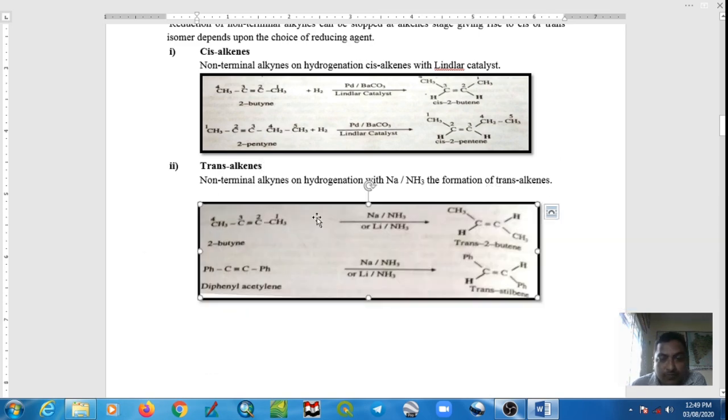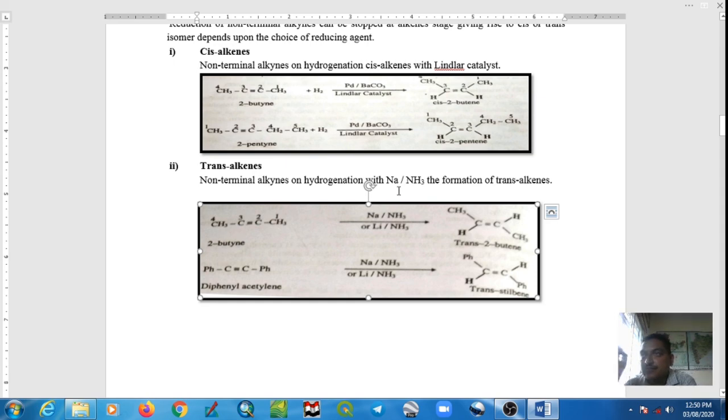This 2-butyne, if you add sodium in presence of ammonia or lithium in presence of ammonia, we will get the trans carbon-carbon double bond. If you want cis, use Lindlar catalyst. If you want trans, use sodium in presence of liquid ammonia.